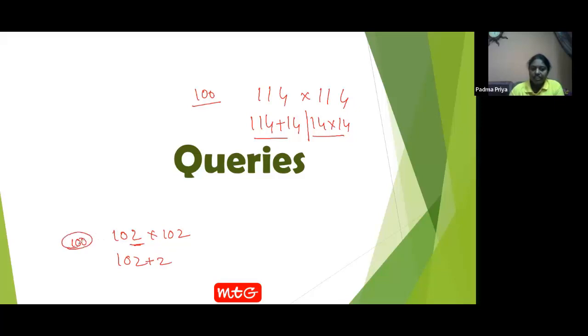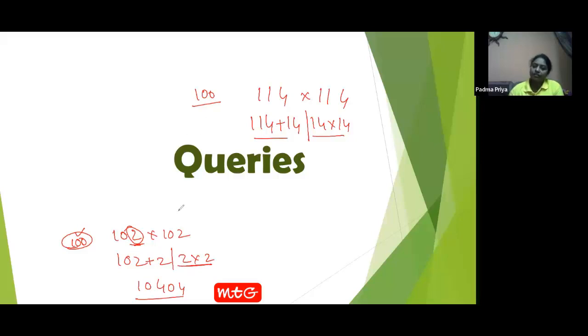For this, the magic number is 100. For 100, how much is the extra? 2 is the extra. So that 2 extra we are adding here, and the same 2 extra we are multiplying with itself. We get 104 here and 04 here. Because the magic number is having 2 zeros, it should have 2 zeros here.